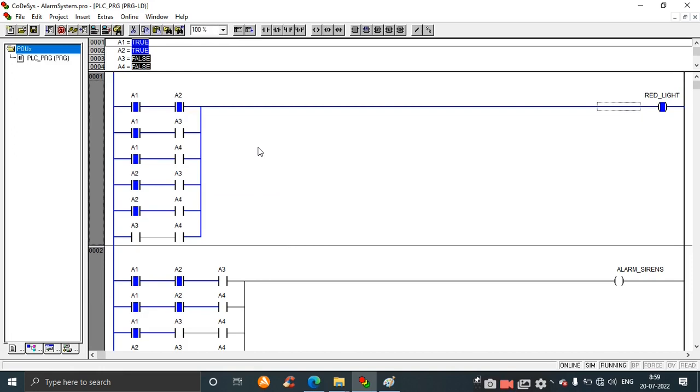Now we have to check it for 1 3. Turn off A2, we'll turn on A3. 1 3. So again the red light is still on. We'll check it for 1 4. Again the red light is on. Next 2 3.